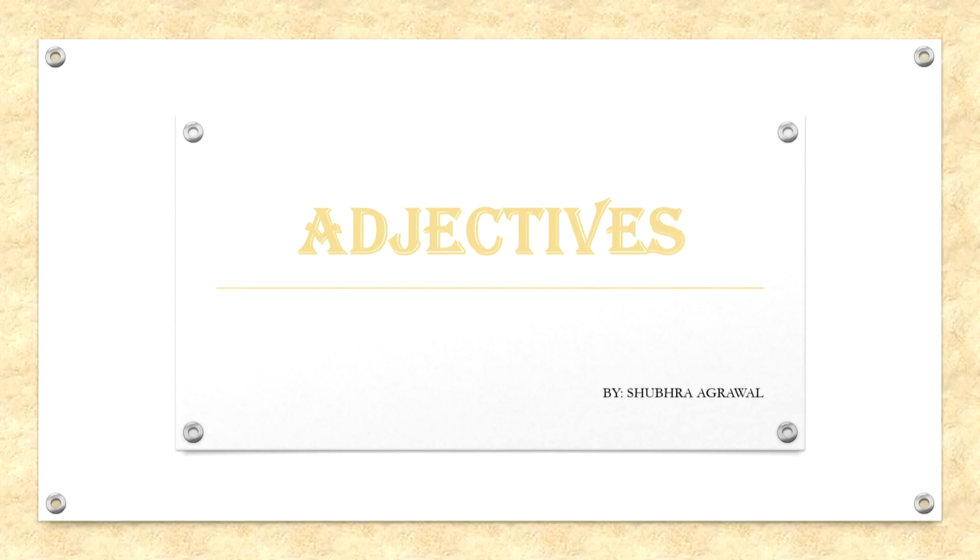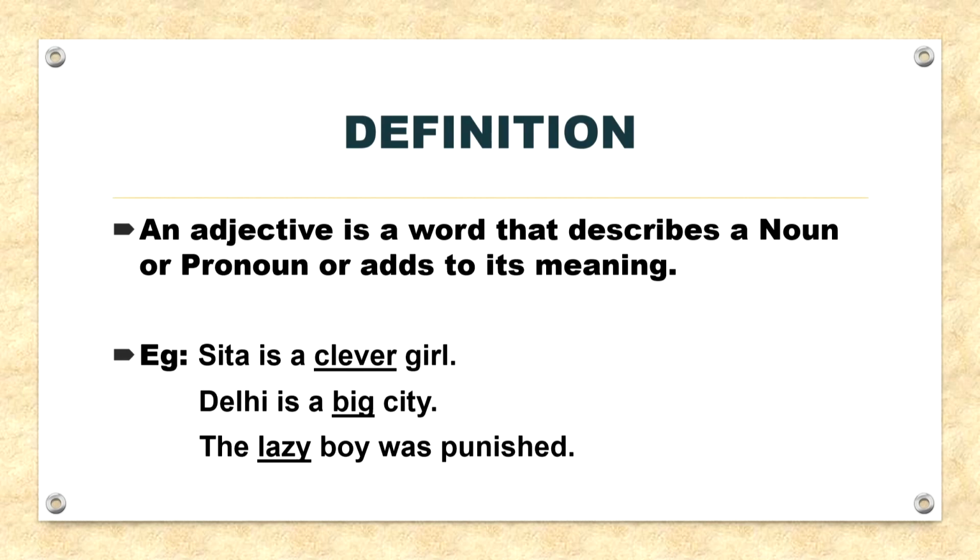So without any further ado, let's begin with our new topic of grammar, that is adjectives. Now, what is an adjective? An adjective is a word that describes a noun or pronoun or adds to its meaning. So basically an adjective is a word used to add something to the meaning of a noun by describing or pointing out the person, animal, place or thing, by telling the number or quantity or by asking questions about it.